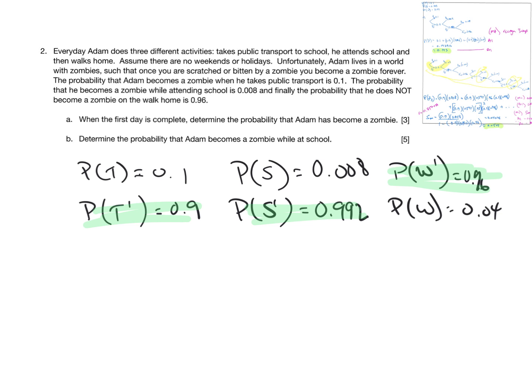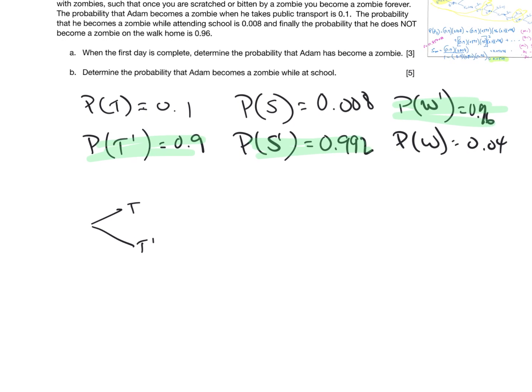Okay, so on the first day, determine the probability Adam becomes a zombie. Well, what happens is he could go on public transportation and become a zombie or not. If he doesn't become a zombie on public transportation, he could go to school and become a zombie or not. Or he could walk home and become a zombie or not.